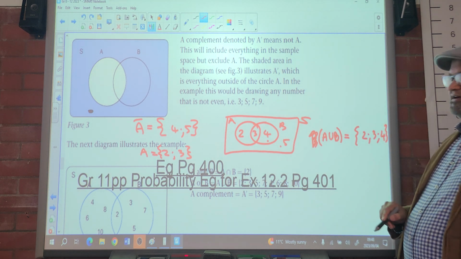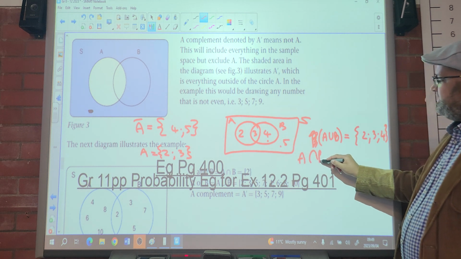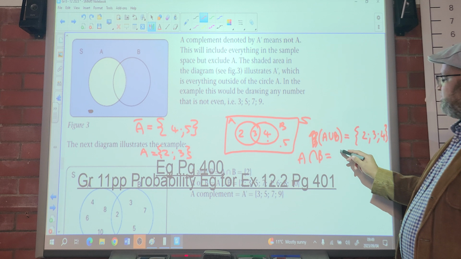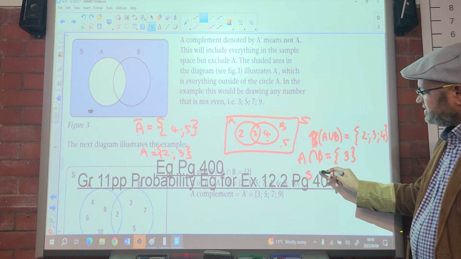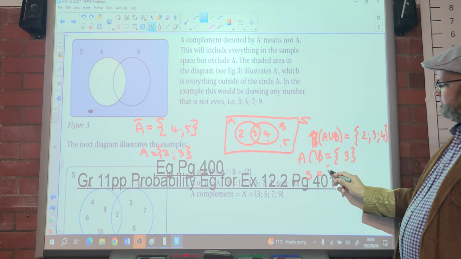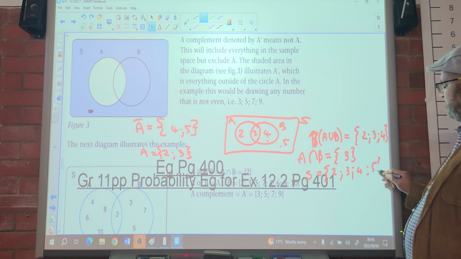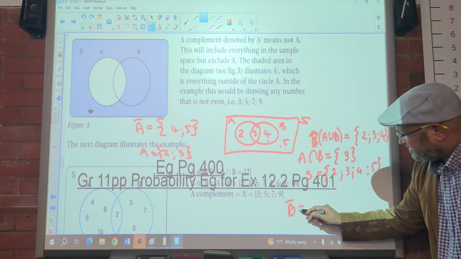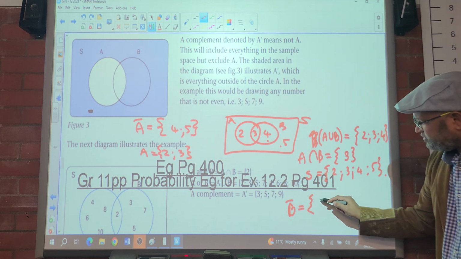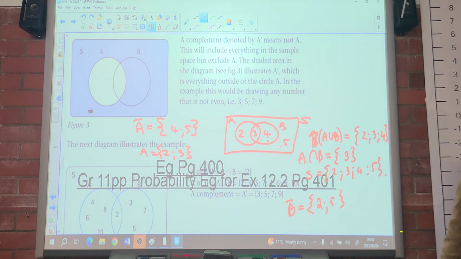What if you say list A and B? 3. List the sample space: 2, 3, 4, 5. List not B: 2 and 5. Can you see that, people?